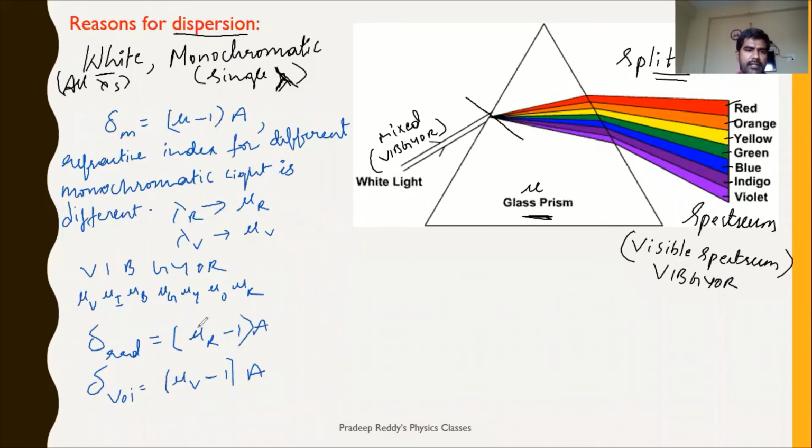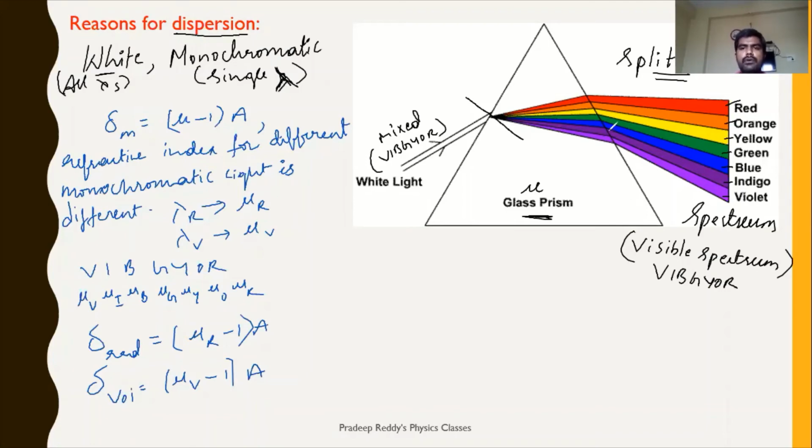See here, refractive index for different light colors is a different value. Therefore, deviation of red is different, deviation of violet is different, deviation of yellow is different. So depending upon refractive index, you will have different deviations. When white light enters this prism, it meets different refractive indices, and corresponding to that you will have different deviation angles for different lights.